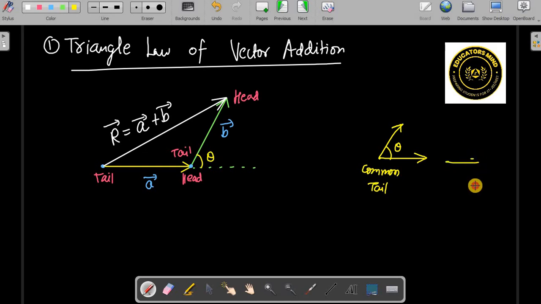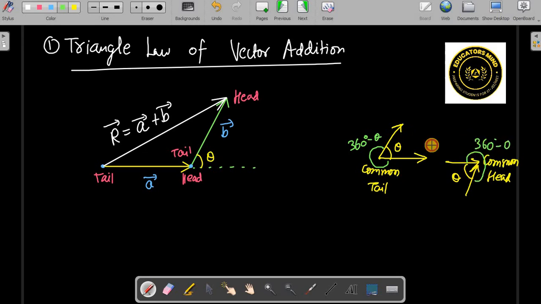Similarly, if both the heads are together, a common head, then this is also the angle between the vectors. Also, you should note that this angle will be 360 degree minus theta, and this also will be 360 degree minus theta.